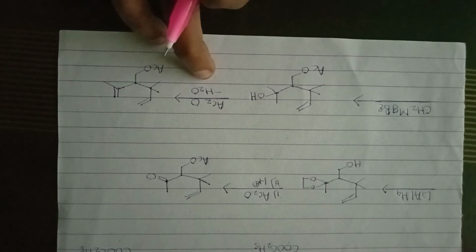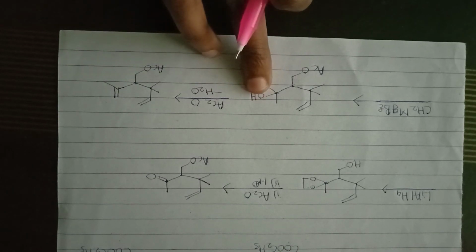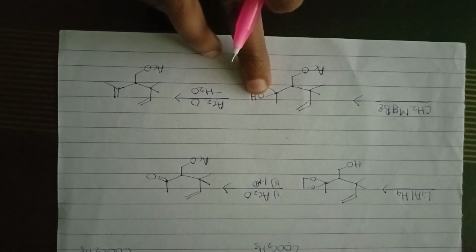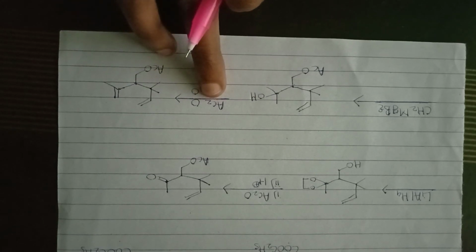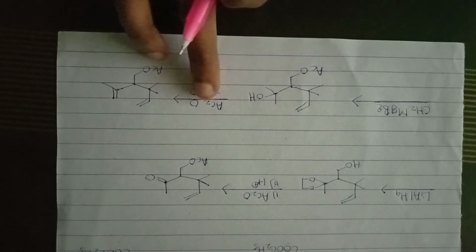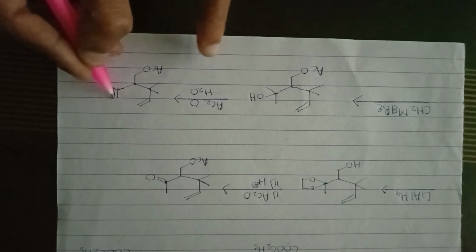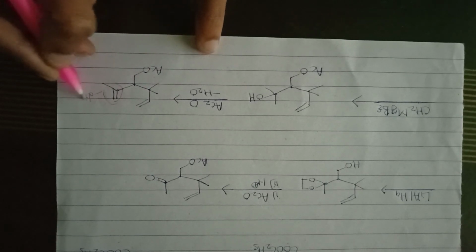In the next step, the tertiary alcohol undergoes a dehydration reaction using acetic anhydride, and we get the diene.